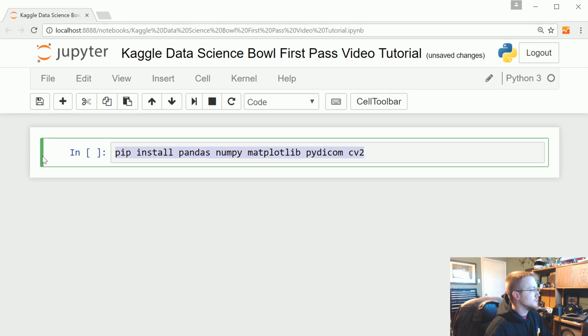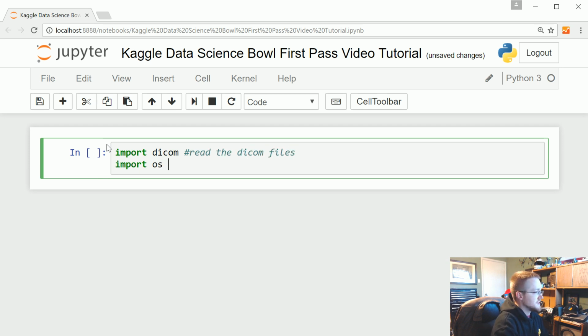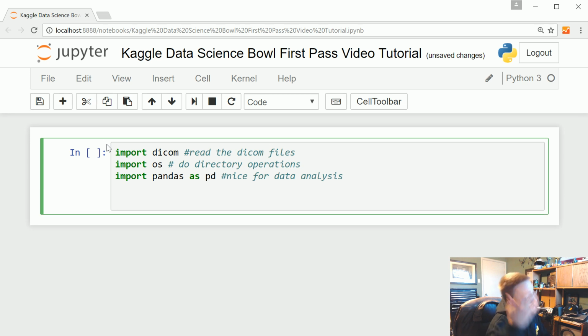Okay, so I'm going to clear that out, and now I'm going to begin importing dicom, which will give us Pydicom. This is how we actually read the DICOM files. Then we're going to import os, which lets us do directory operations. And then I'm going to import pandas as pd, which is nice for data analysis. Really, I only have one true use for pandas, and you could also probably just import csv or something to read this data.